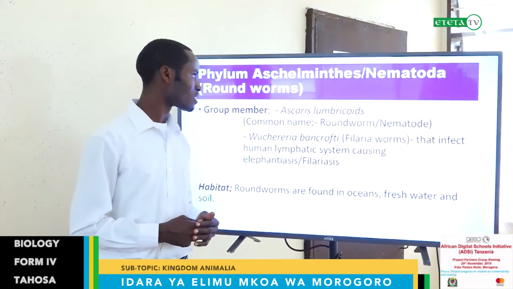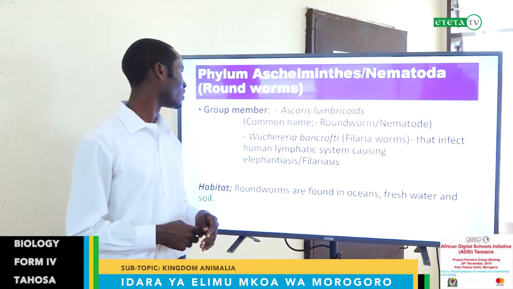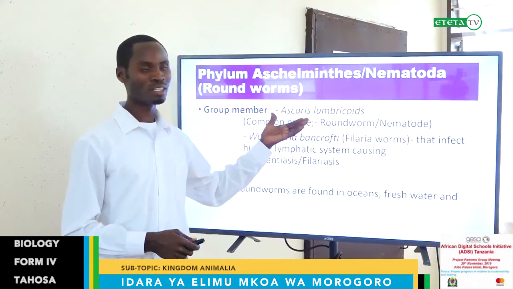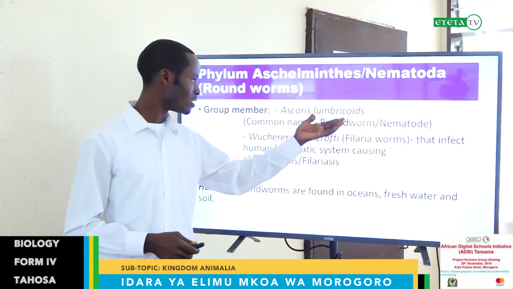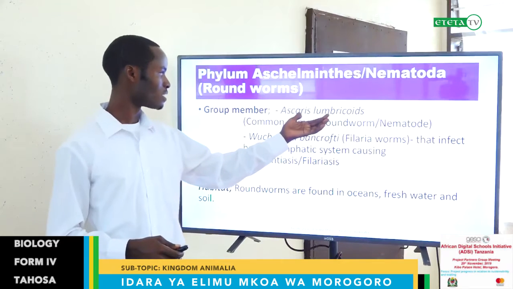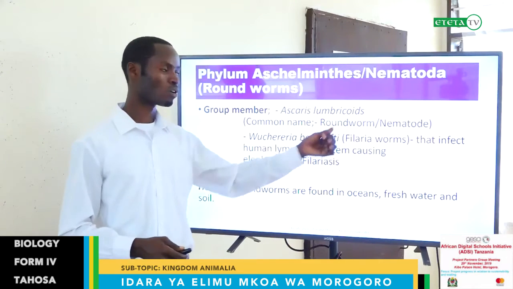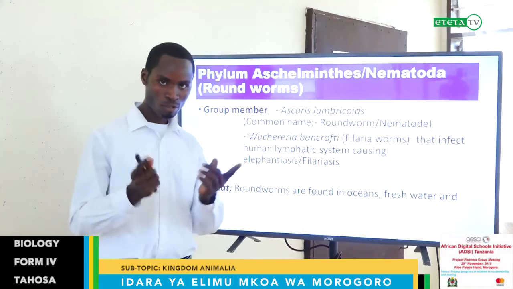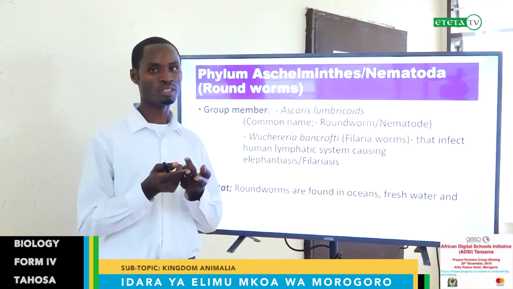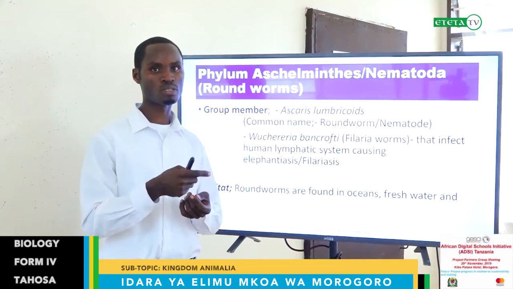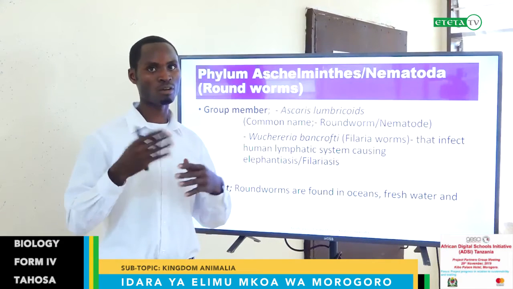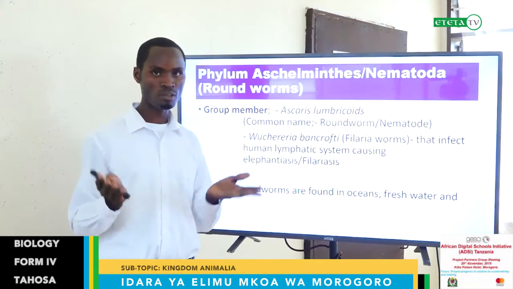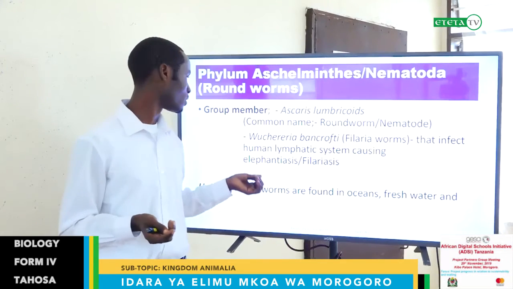Phylum Nematoda, roundworms. Group members include Ascaris lumbricoides. This is the scientific name, but the common name we call them is roundworm or nematode. Roundworm because they have a cylindrical body compared to the previous one, which had a flattened body and which we call flatworms. But this is roundworm because of the shape of their body.